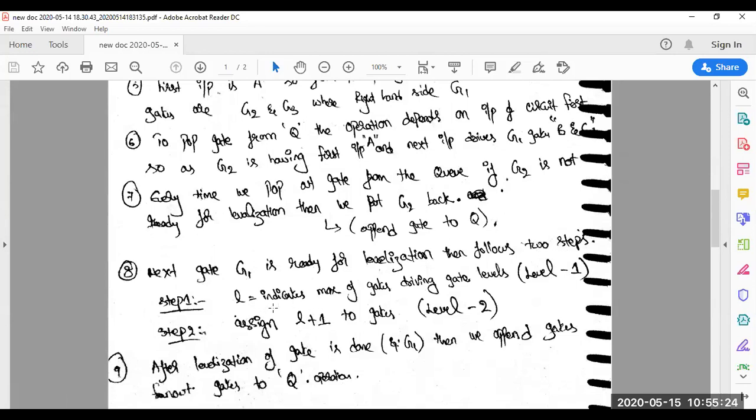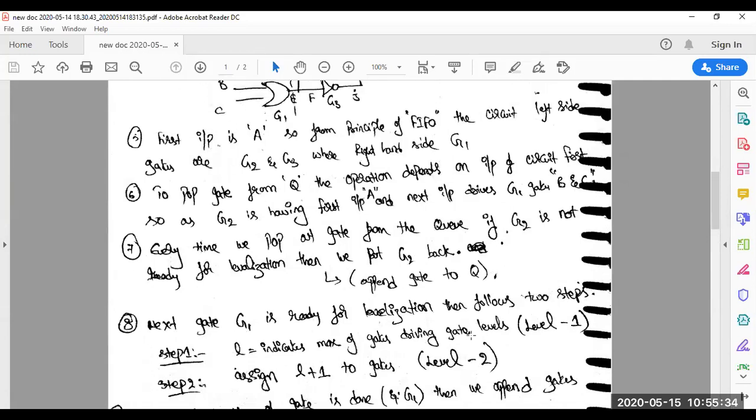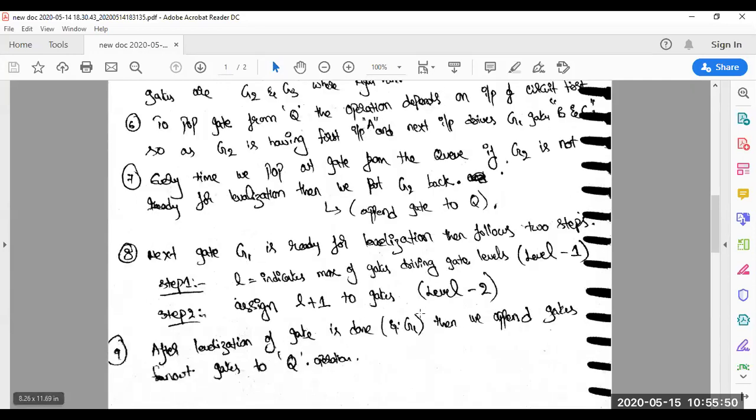So L will be indicating the number of gates driving the gate level, which is represented as level 1, and we assign L+1 for the gate at level 2. As we have seen in the truth table, with indications 1, 2, 2 or 3, the increment in the level implementation is done based on each and every preference of the gate, the pop operation and the next preference operation. That is what the 8th step comes out as.